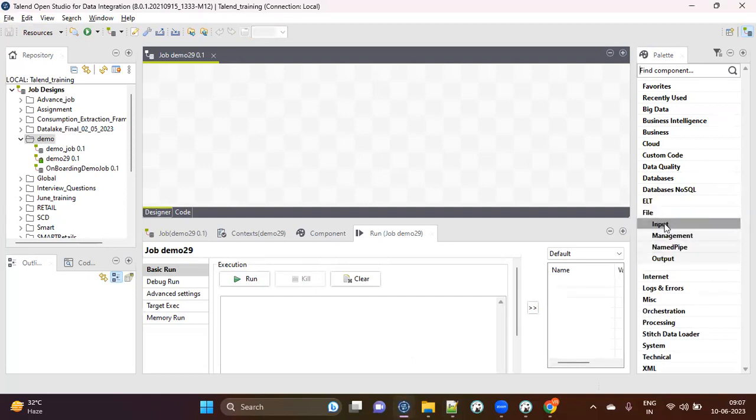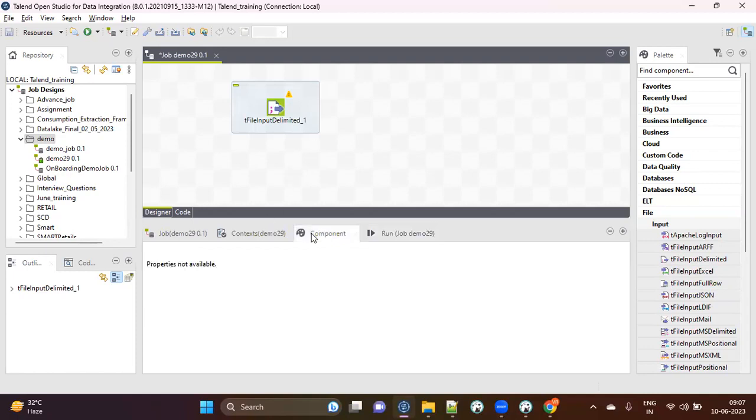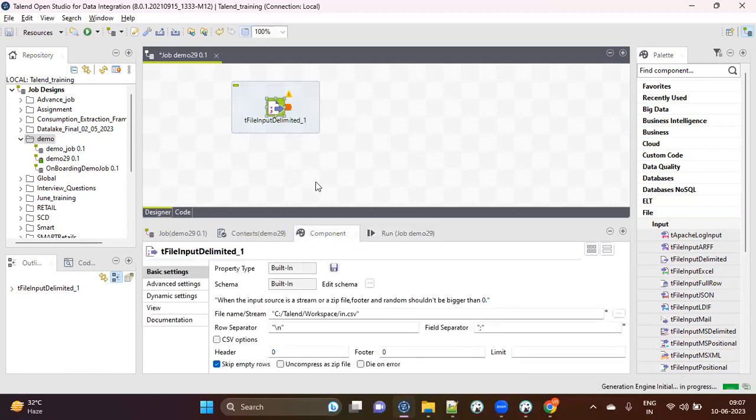What I want to do is an input, so I'll go to input. As I explained, this is nothing but a delimited file, so I'll just drag this component and put it here. That's it, guys. You are not going to do any coding at all. That's the beauty of this. No coding at all.